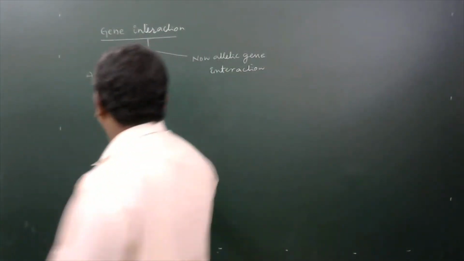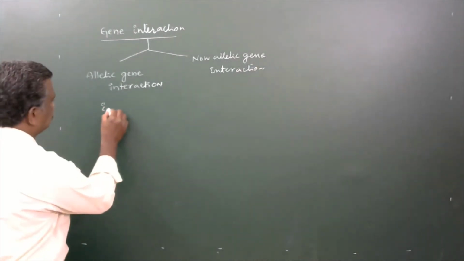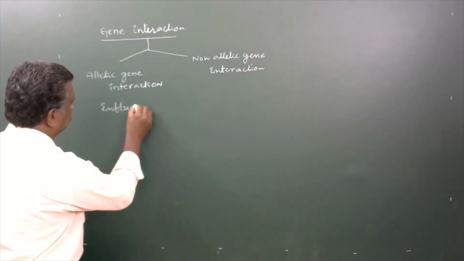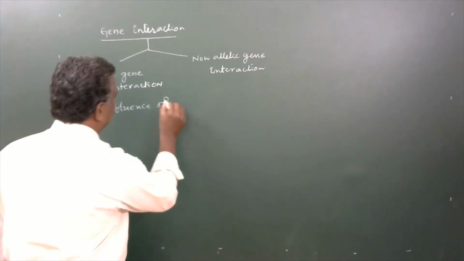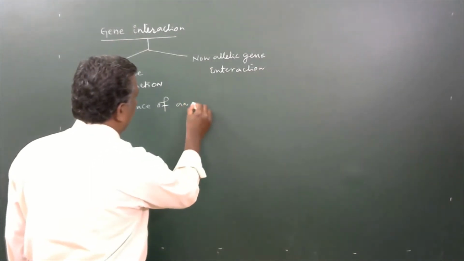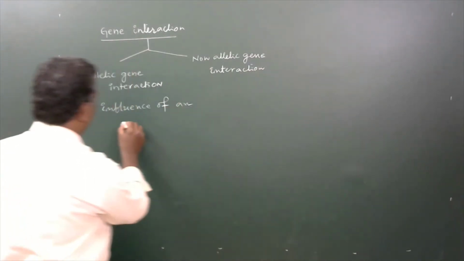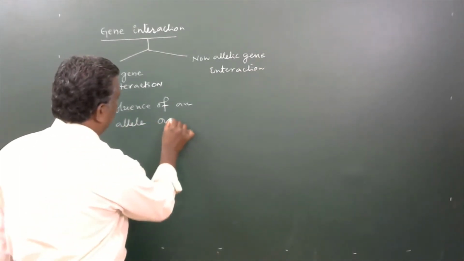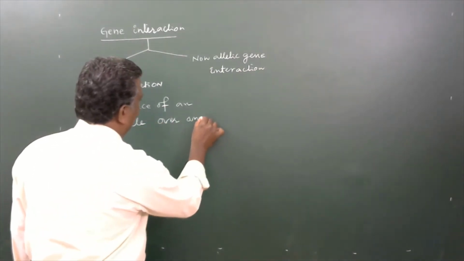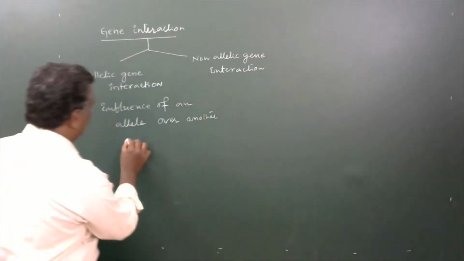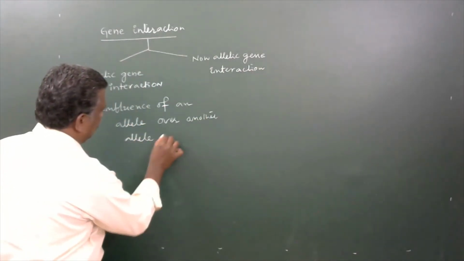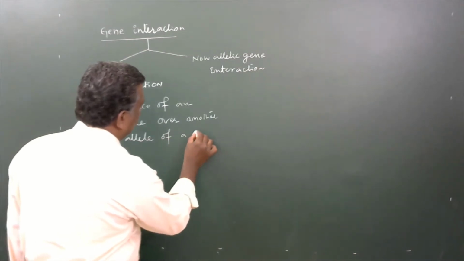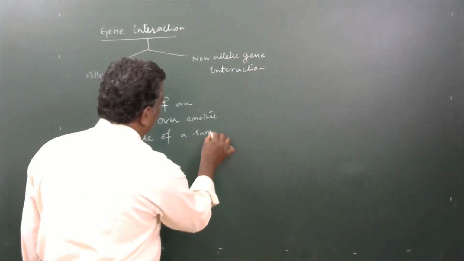Here, influence of an allele over another allele of a same gene.